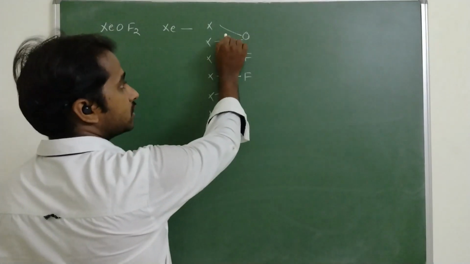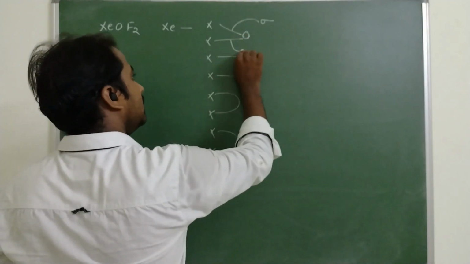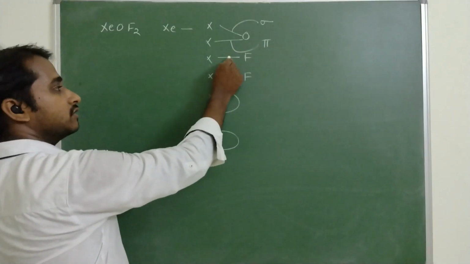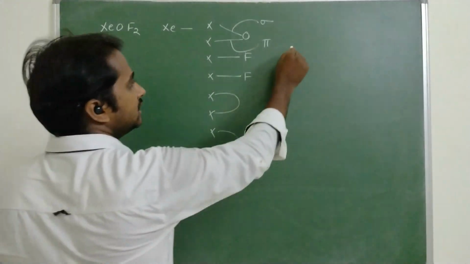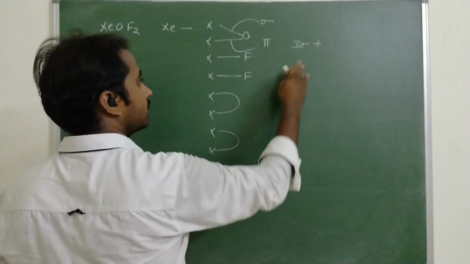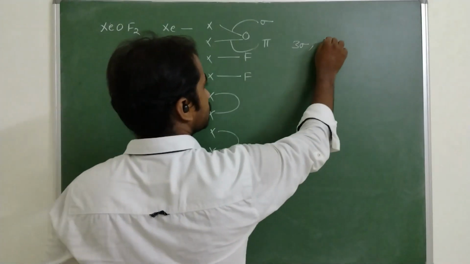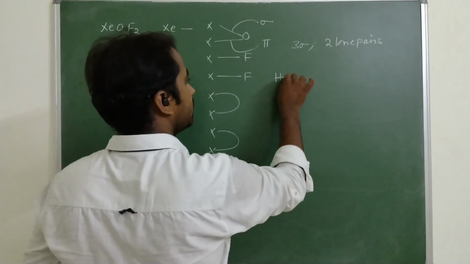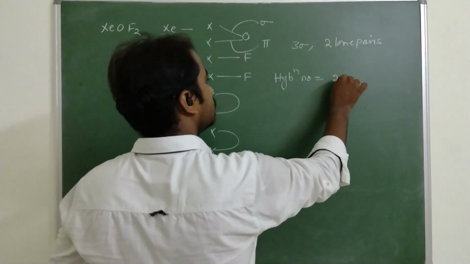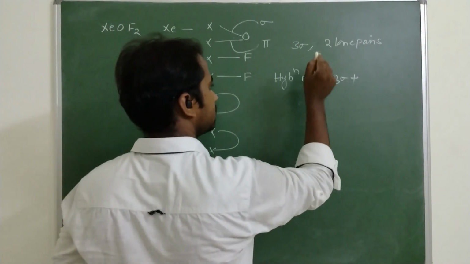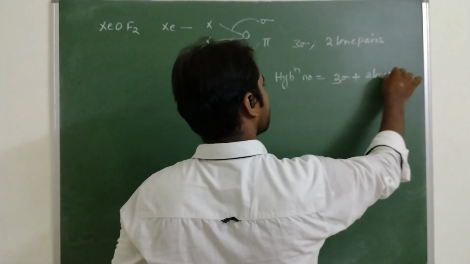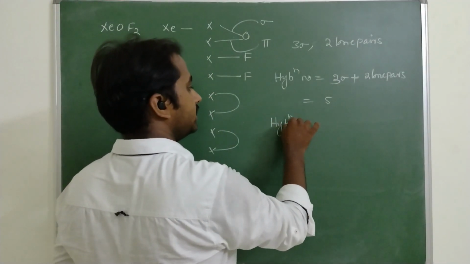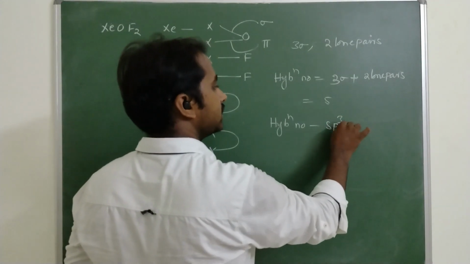So how many sigma bonds? Out of the double bond, one is a sigma bond, another one is a pi bond. So one sigma bond from oxygen, another sigma bond, another sigma bond. So a total of 3 sigma bonds are there. How many lone pairs? 2 lone pairs are there. So hybridization number is equal to 3 sigma bonds plus 2 lone pairs. So total 5.